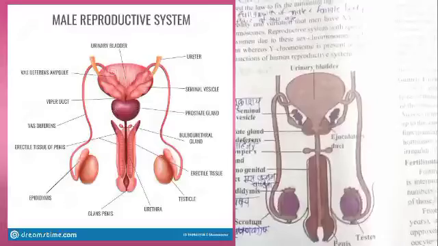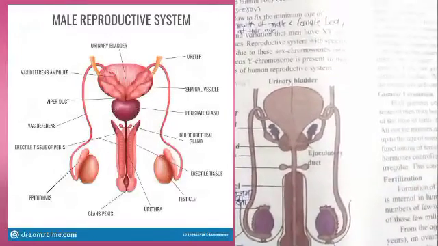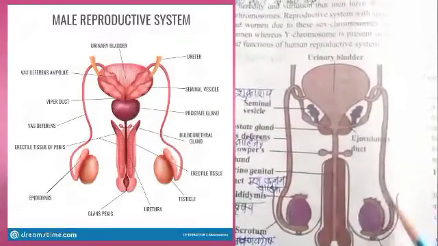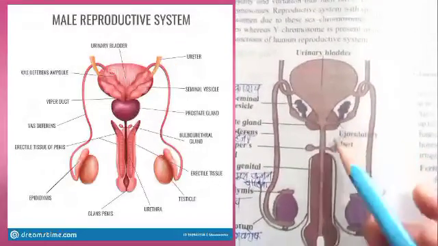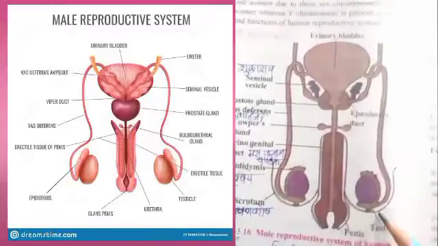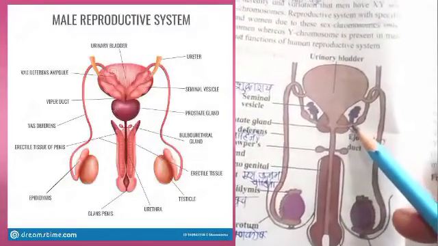Then here these are the two vas deferens. The vas deferens are also tube like structures. It carries sperms towards the ejaculatory duct. म्हणजे ejaculatory duct म्हणजे स्खलनवाहिनी असते. Here this vas deferens carries the sperms into the ejaculatory duct.